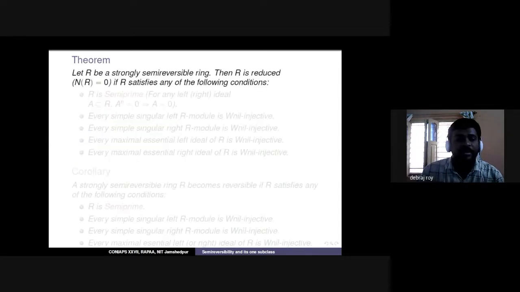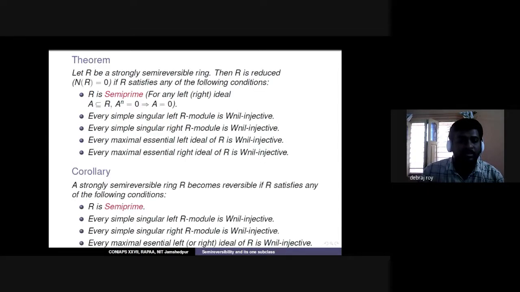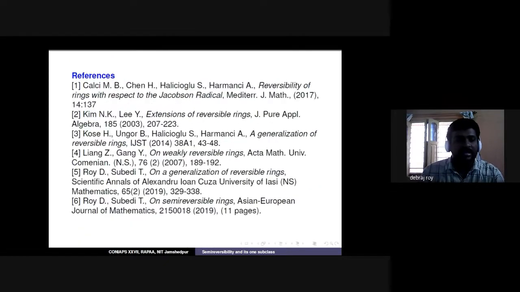And for the final property, we do the same thing with strongly semi-reversible rings. We take semi-prime, meaning for any left or right ideal, a to the power n equal to 0 implies a equal to 0, together with these properties: every simple singular left and right R-module is W-nil injective, and every maximal essential left ideal and maximal right ideal is W-nil injective. If we add all these properties to a strongly semi-reversible ring, it becomes reduced, which means, as a corollary, that a strongly semi-reversible ring with these properties becomes a reversible ring.